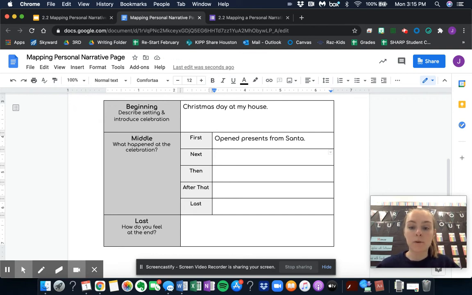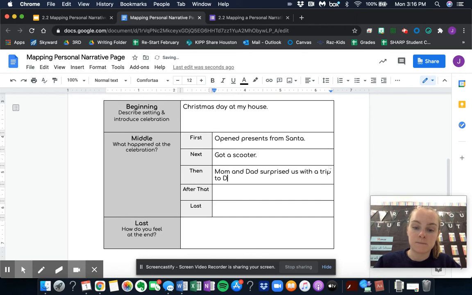Next, I remember that once I opened my presents, next, I know I got a scooter. I got a scooter from Santa. Okay, so after I got a scooter, I remember, let's see, my mom and dad gave us a gift. And that was they surprised us with the trip to Disney. So I'm going to say, Mom and Dad surprised us with a trip to Disney.